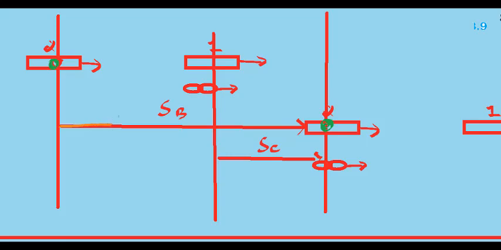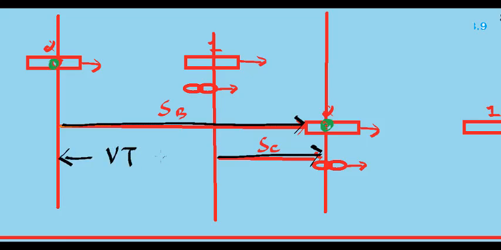The distance traveled by the bus to reach the cyclist is actually the distance traveled by the cyclist plus the distance between the two buses. So mathematically we can write: distance traveled by the bus equals distance traveled by the cyclist plus the distance between the two buses. This is an important point.